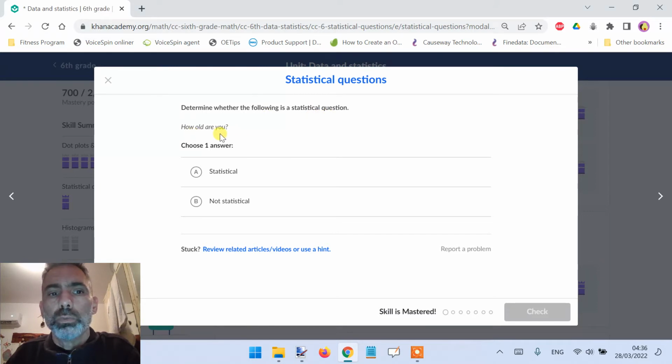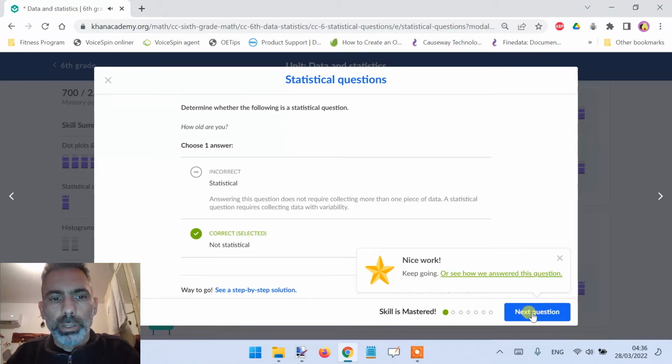How old are you? So how old are you is not a statistical question because it gathers information on one subject. So this is not a statistical question. Okay, we see here the explanation. Answering this question does not require collecting more than one piece of data. A statistical question requires collecting data with variability. Okay, and here we don't have variability when we are collecting the age of one person.